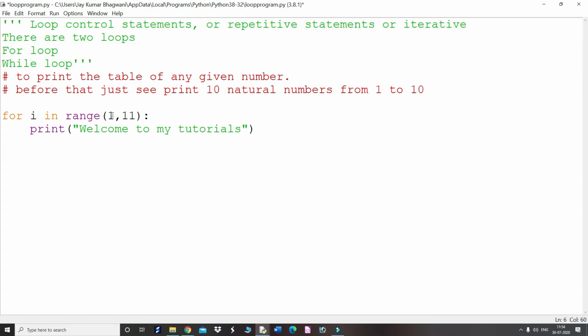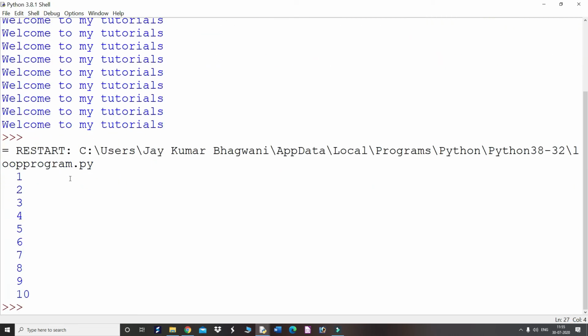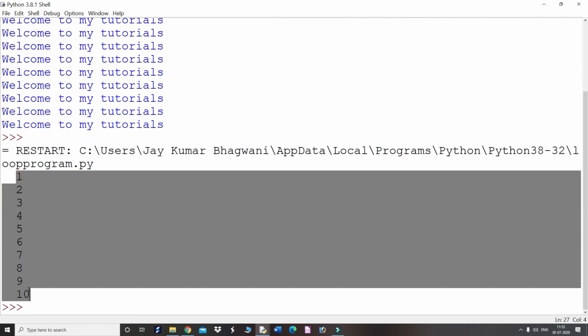Okay. So for I in range, let me go 1 to 11, same thing, and I want to print the numbers. Then put a comma, the value of I. Now every time the value of I will be printed. The first value of I is 1, then 2, 3, 4, like that. Just run this loop, run module. Okay, so you will get the output 1 to 10.